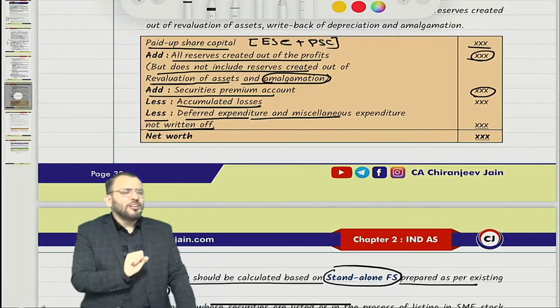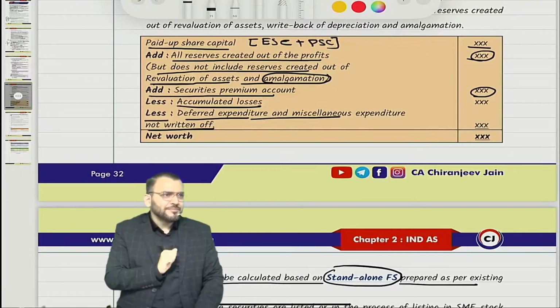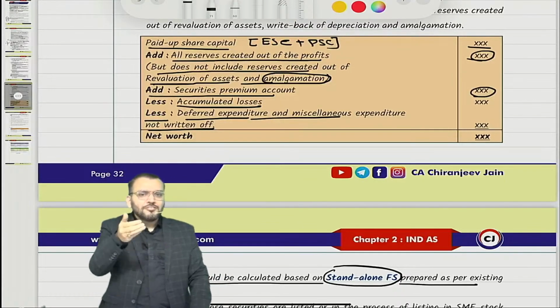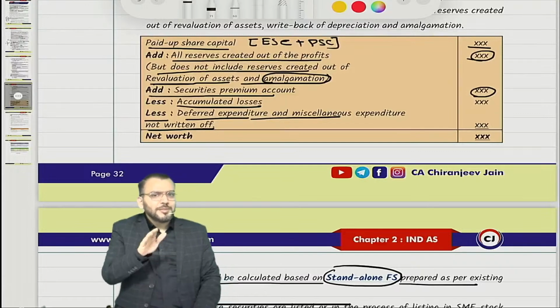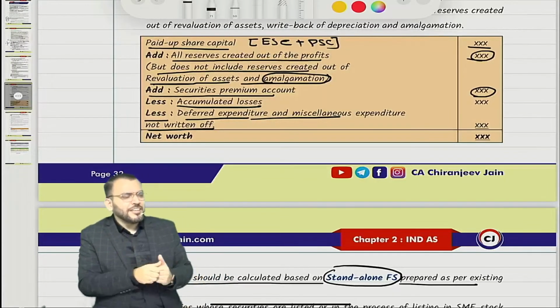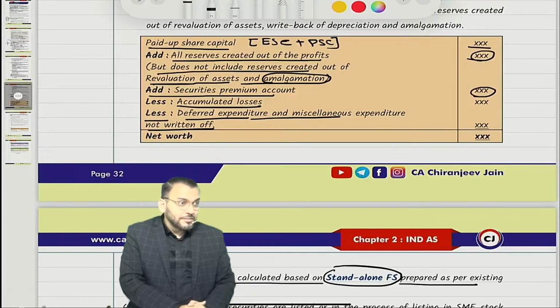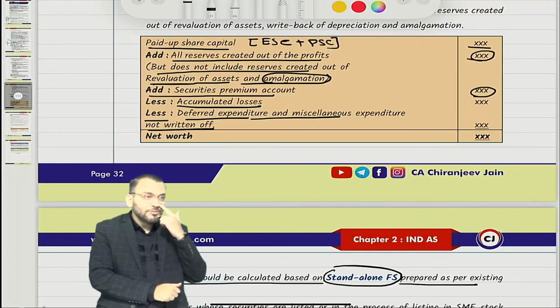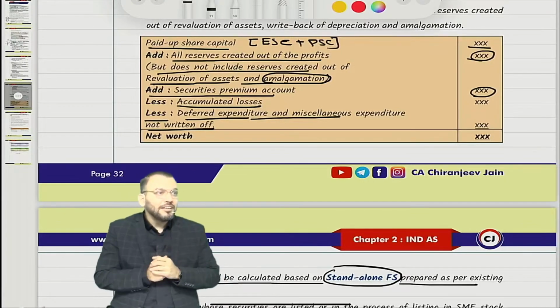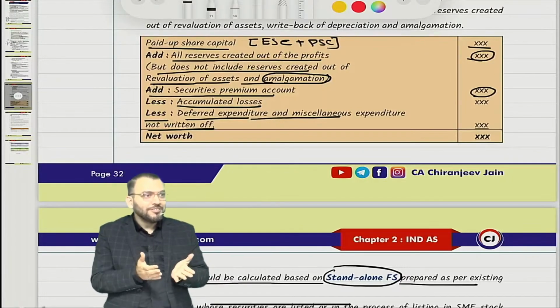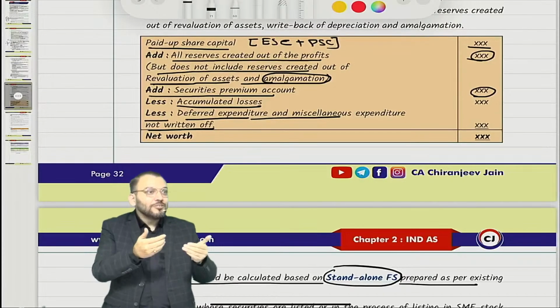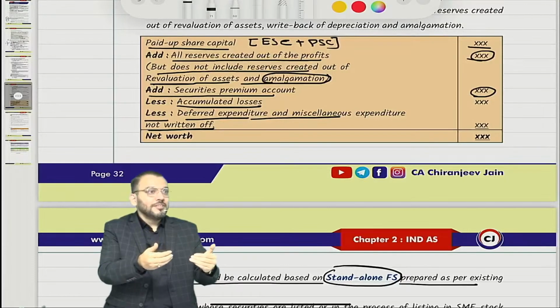My question to you all: you purchase one plant and machinery that has not been transferred to PL, that will remain in balance sheet, that is also expenditure incurred. Whether that is deferred expenditure? It means your meaning is not correct. Means you know but you don't know. Am I right or not? You think you know but actually you don't know.